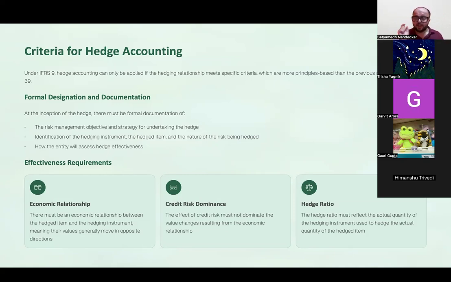And hedge ratio. The hedge ratio must reflect the actual quantity of hedging instrument used to hedge the actual quantity of the hedged item. अब इसका एक एग्जाम्पल आपने एएफएम में देखा होगा, if you have studied AFM. Suppose my overall exposure to foreign exchange is $60,000 and my standard futures contract are in a contract size of $1 lakh. So I can buy one contract. I cannot buy 60% of the contract. ना मुझे पूरा खरीदना पड़ेगा. When I purchase the futures contract, it gives me a cover of 1 lakh. But what is my exposure? My exposure is 60,000. In that case, the hedge ratio is imbalanced and you cannot use hedge accounting in those cases.